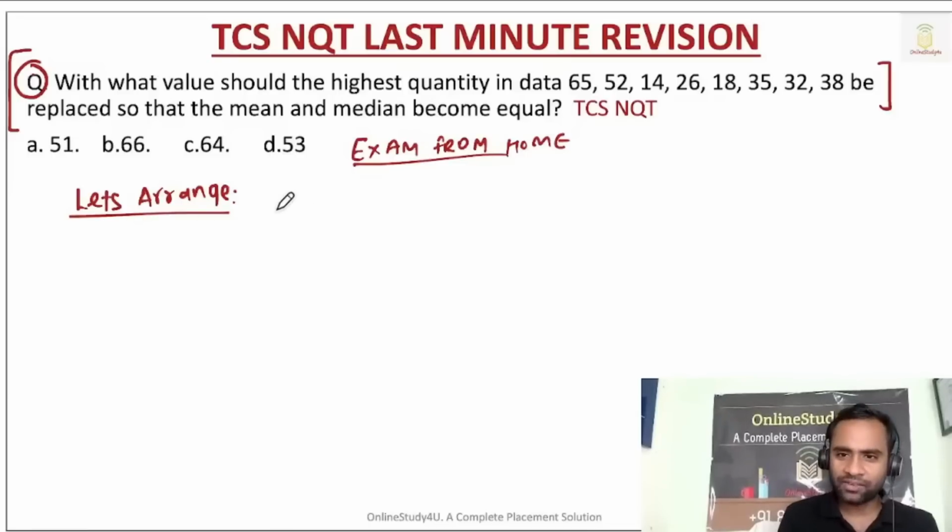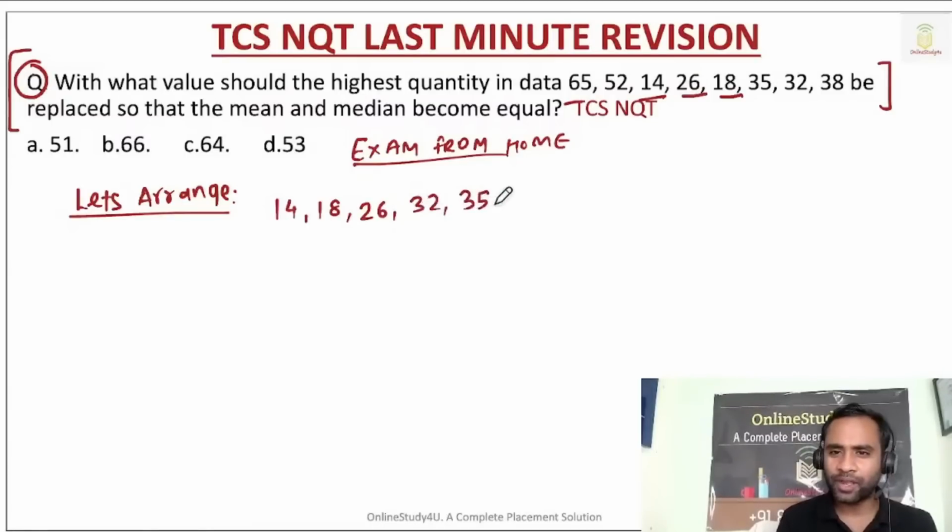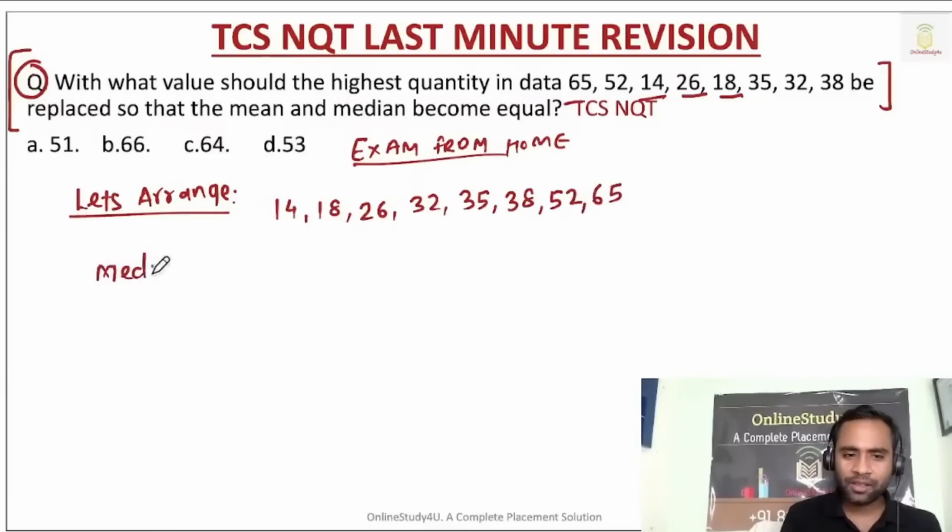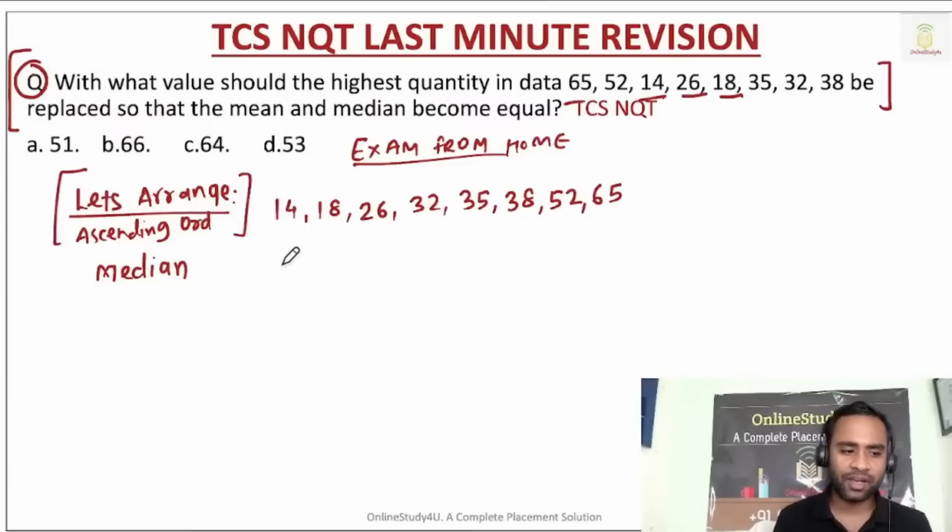Now let's arrange. We have 14, 18, then 26, then 32, then 35, then 38, then 52, and then 65. So what will be the median? For calculating the median, first arrange in ascending order. That is very, very important.